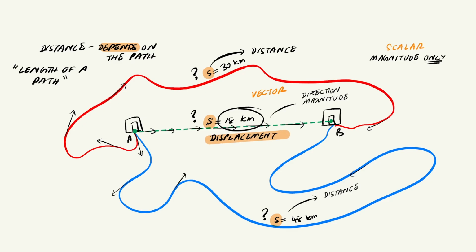Displacement, on the other hand, can never change like that. In this scenario, displacement is always 18 kilometers. It doesn't care which path you took. It only depends on where you started and where you ended up. That's why displacement is defined as the shortest distance between 2 points. One is a vector, the other is a scalar. Keep that distinction locked in. Everything else in this topic builds on it.